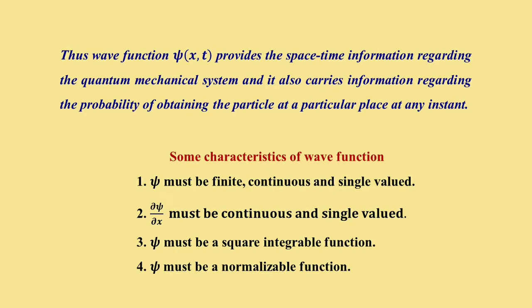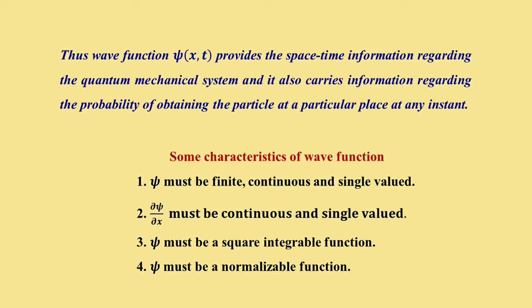So we have seen that mod of psi(x,t) whole square gives us the probability density of obtaining a particular quantum mechanical particle at some position x at a particular time t. From here we can also obtain the probability by multiplying it with the elemental length dx.